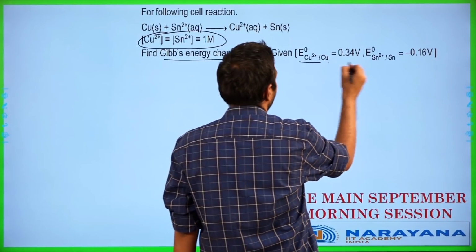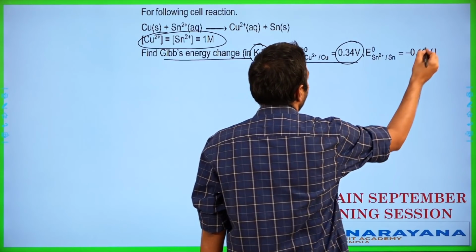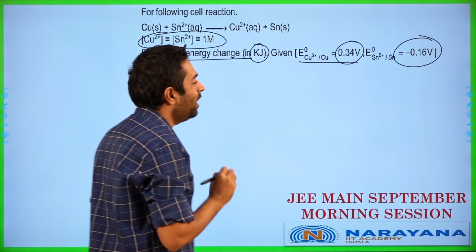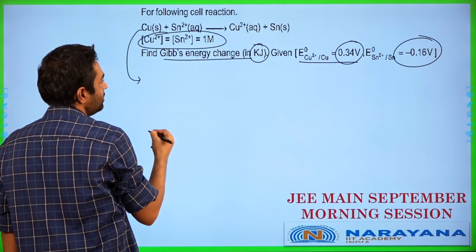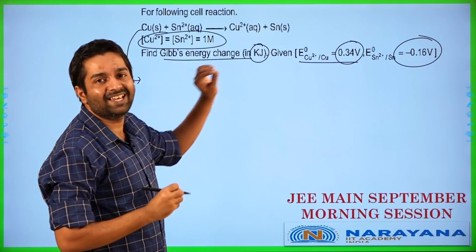They are giving you E naught of copper 2 plus to copper as 0.34, E naught of tin 2 plus to tin as minus 0.16. Let's have a look now. So in this case, what is the reaction which is happening here? What is the change which is happening? Let me write this in the cell notation first.